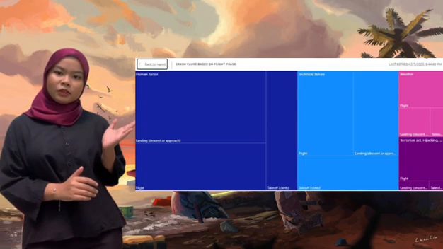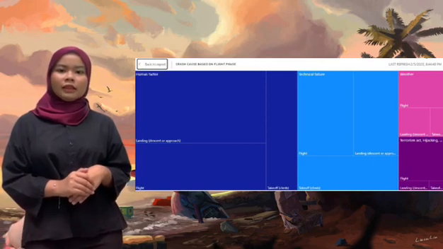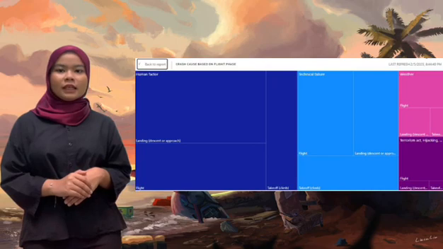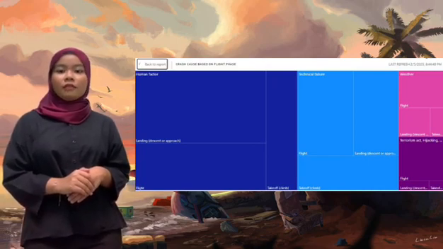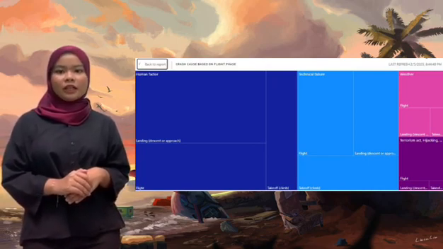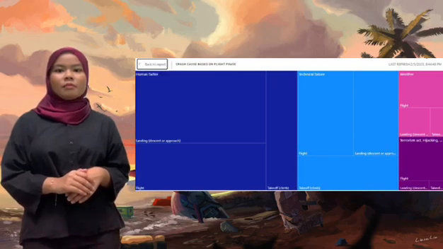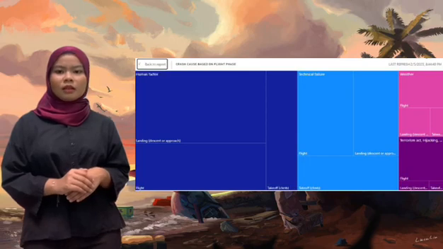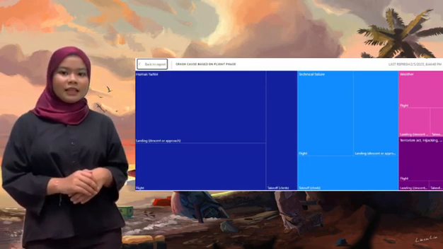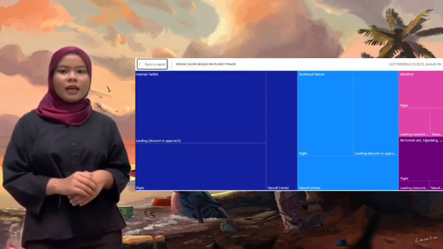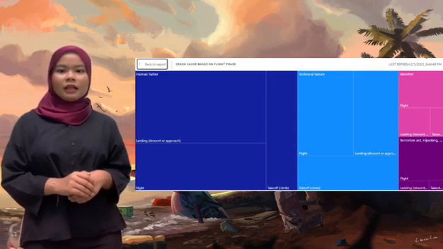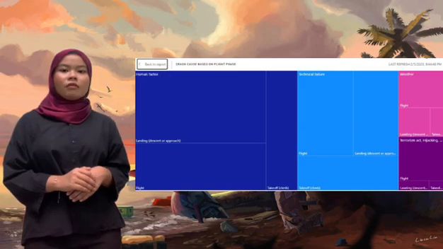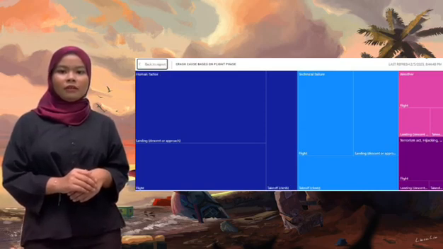Next, the tree map shows the crash causes for all types of aircraft category accidents based on flight phases from the year 1918 to 2022. The flight phases that are presented in the chart are landing, flight, and takeoff. Based on the tree map above, it can be seen that a significant nominal comparison can be made. The size and positions of the rectangles as well as the coloring indicate that landing has the highest number of accidents for human factor, while flight is in second place and takeoff has the lowest.